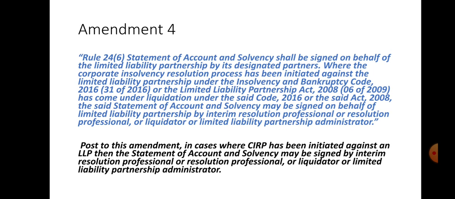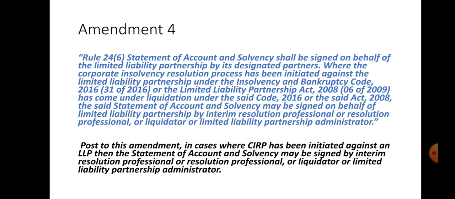Further, Rule 24, Sub-Rule 6: a statement of account and solvency shall be signed on behalf of the LLP by the designated partners, where the corporate insolvency resolution process has been initiated against the LLP under the IBC or the LLP Act 2008 has come under liquidation under the said Code.